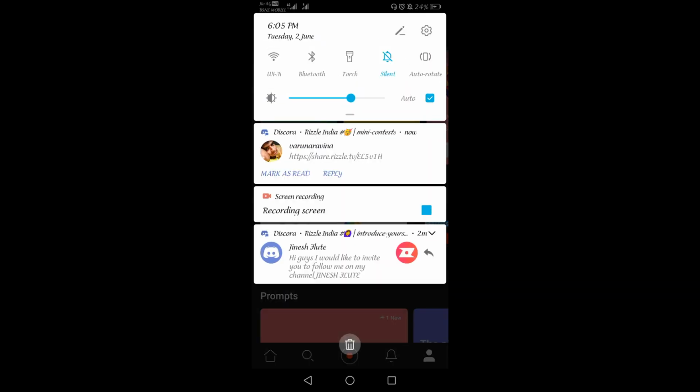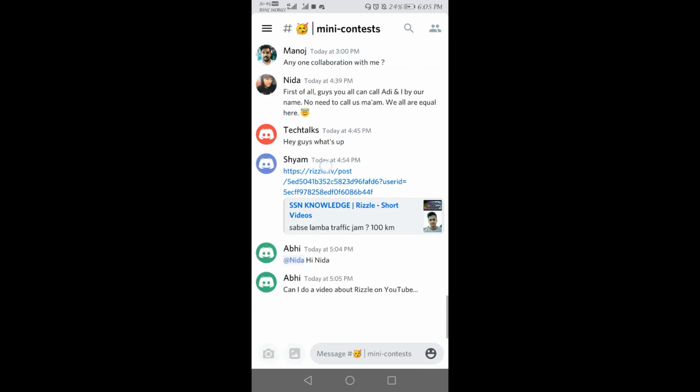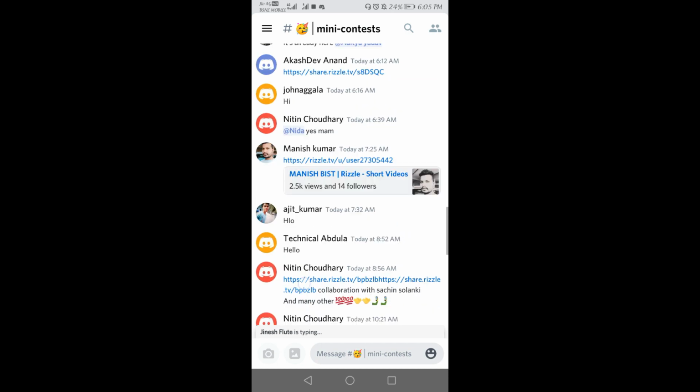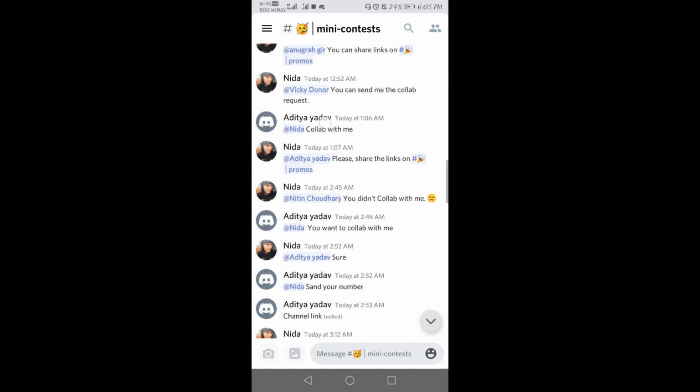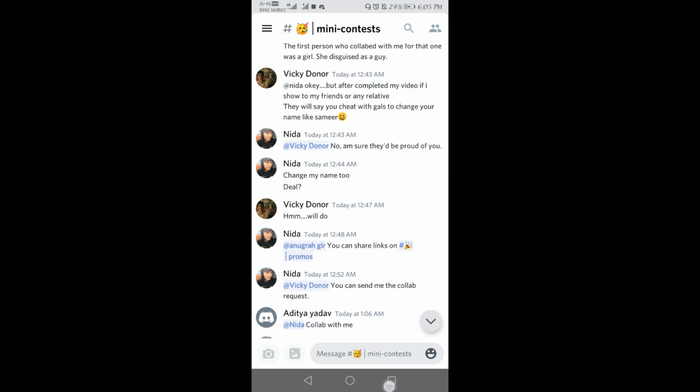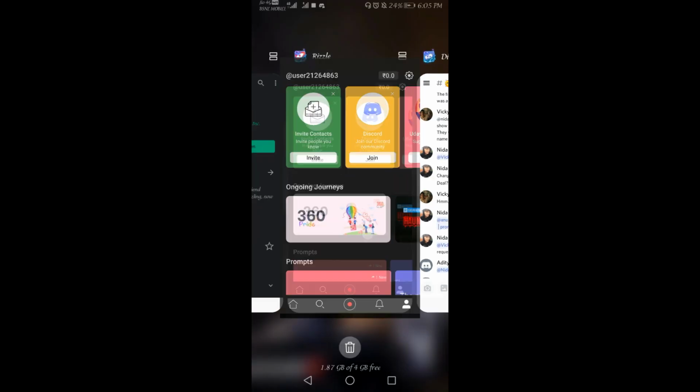I will show one of the Discord things. If you click here, it goes to the Resell Discord link. Here you will be able to see different mini contests. They will update contests here, so you will be able to see different things about Resell.